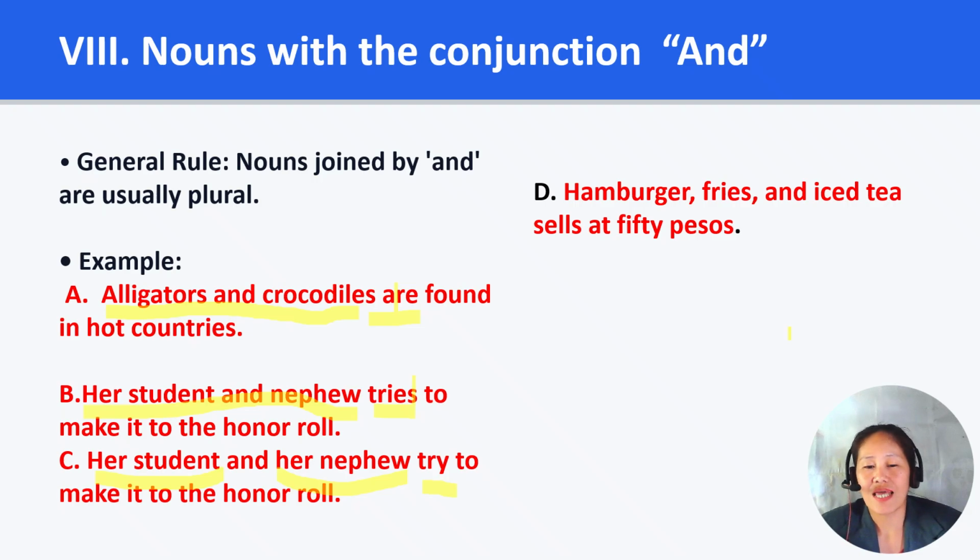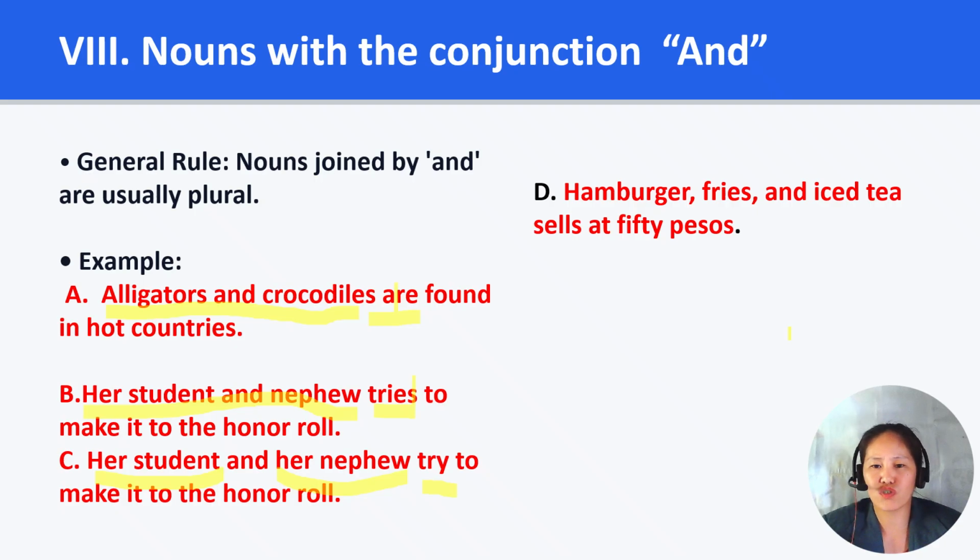Rule number 8. Nouns with the conjunction and. The general rule in subject-verb agreement is that two or more nouns joined by and usually form a plural subject, so they take a plural verb. For example, "Alligators and crocodiles are found in hot countries." We use are because they are two animals.